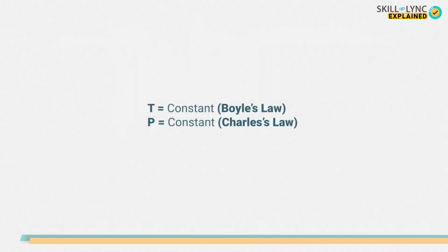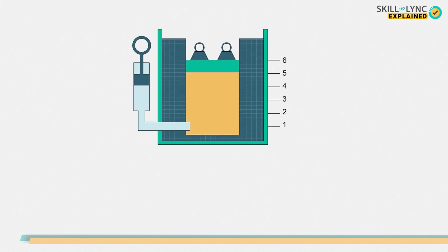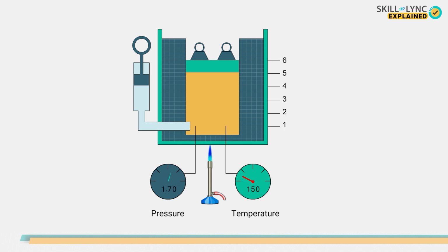We have seen two relations where the temperature and pressure are held constant. Now, for the final Gay-Lussac's law, the volume is held constant. This law relates to the pressure and temperature of a gas. According to Gay-Lussac's law, which is also referred to as Gay-Lussac's law of pressure and temperature, if the volume of a gas is held constant, then the pressure exerted by the gas is directly proportional to the temperature.